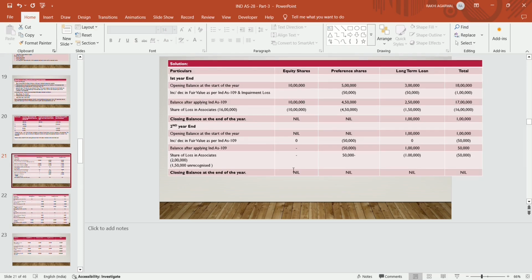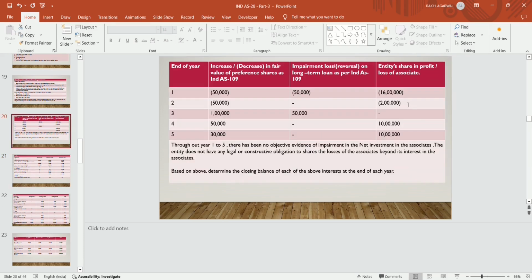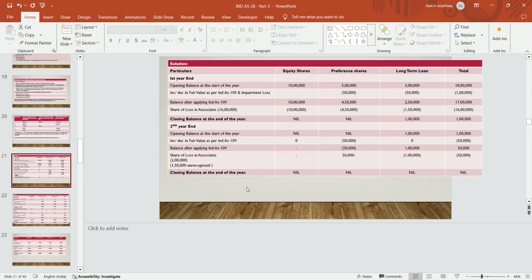You will reverse the balance given in year 1 to the equity shareholder in order to adjust the loss, up to the extent you will reverse, that is 50,000. The balance in loan is 1 lakh. The loss in associate is 2 lakhs. So total adjustment in year 2 is 2,50,000. Only 1 lakh is available in long term loan. So you can adjust in year 2 up to the extent of 1 lakh.